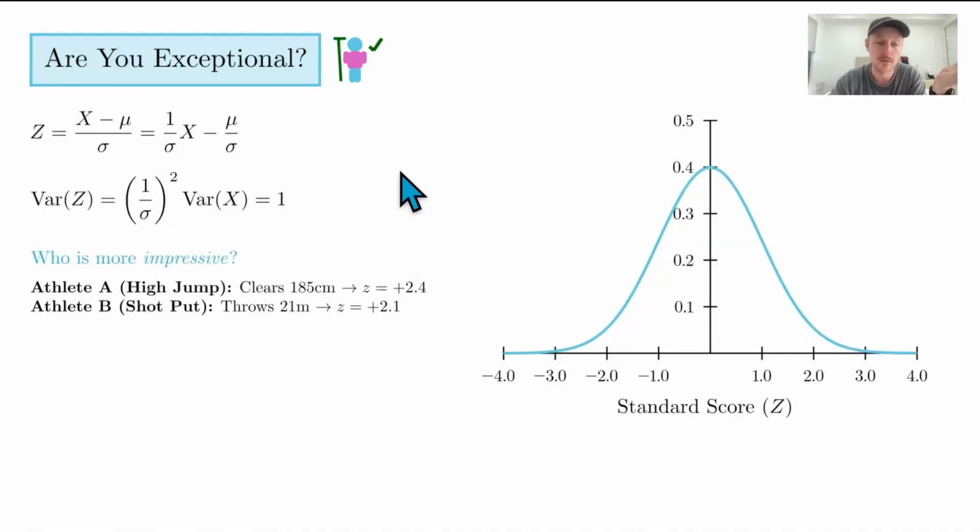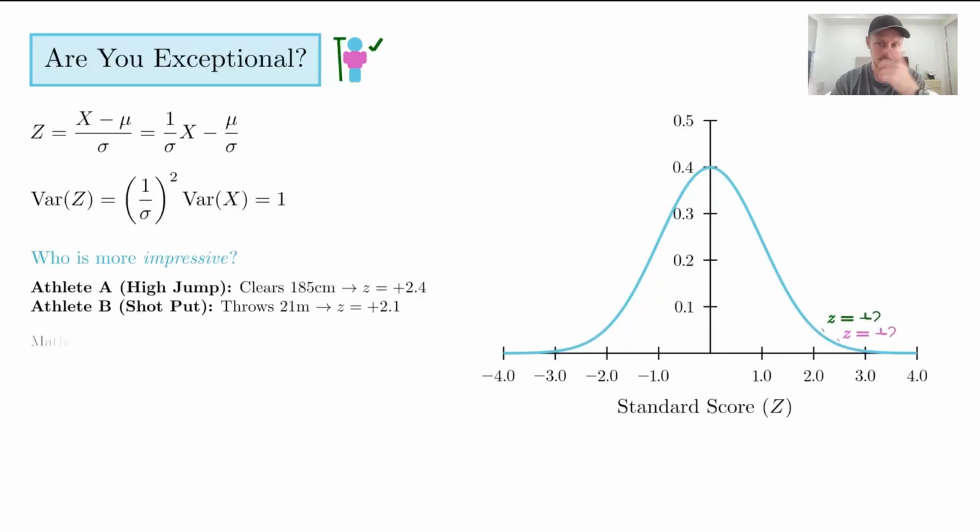See if you can apply this transformation. Have I given you enough information? Maybe not. But in any case, if you apply the transformation, you'll get a z-score. And that z-score for the high jumper is plus 2.4. What that means is they're 2.4 standard deviations above the mean. And the shot put person is 2.1 standard deviations above the mean. So clearly the high jump person has a more statistically anomalous score, so they're more impressive or more exceptional.